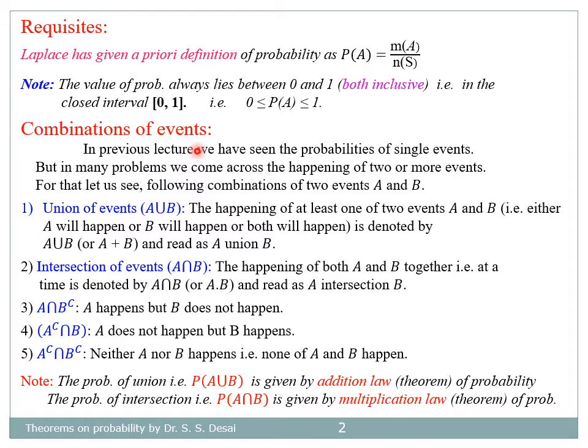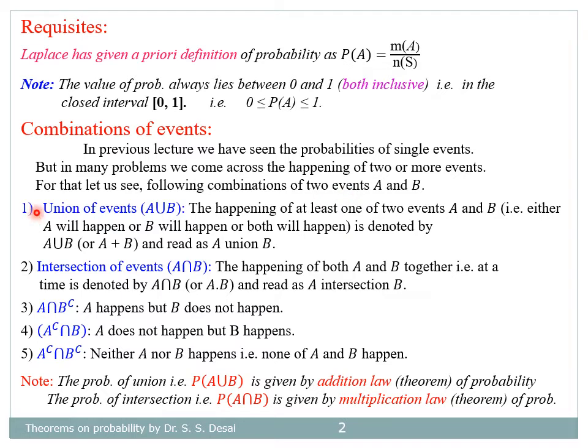In previous lecture, we have seen the probabilities of single events, but in many problems we come across the happening of two or more events. For that, let us see following combinations of two events A and B.